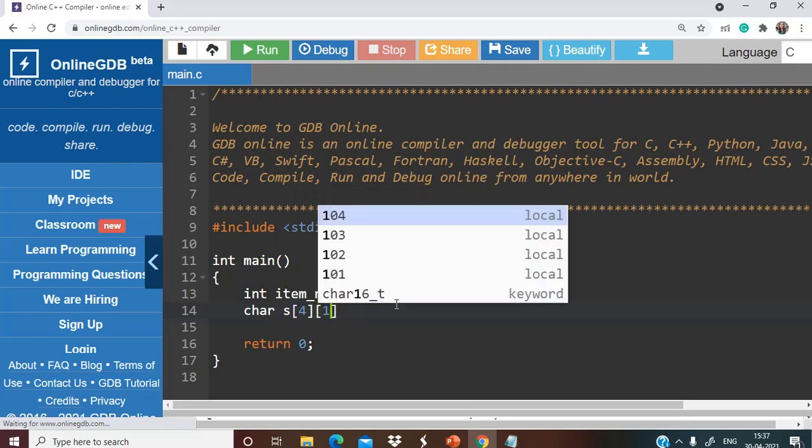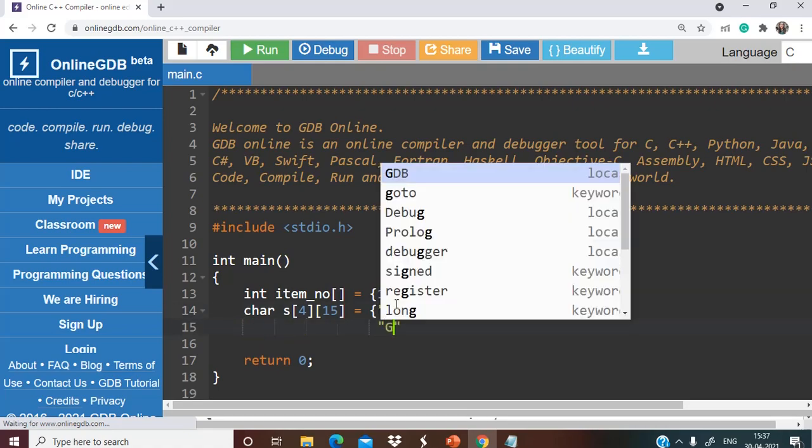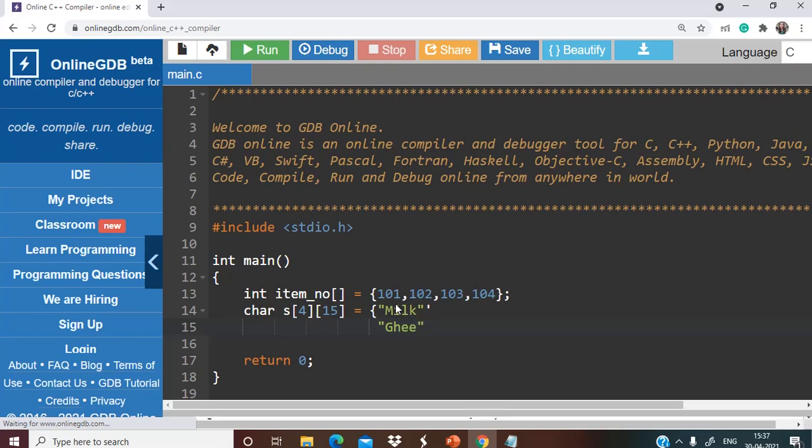Here we will be having milk. Next we have ghee. Next we have bread. Okay, but after milk there was cheese, right?